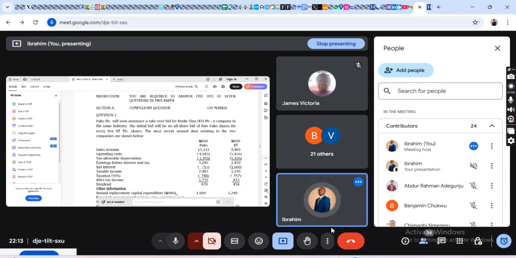That is why they say calculate the free cash flow to the firm of each company and the combined company. Next. The most recent annual data relating to the 2 companies are shown below. Sales revenue.